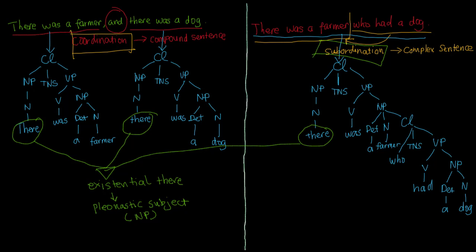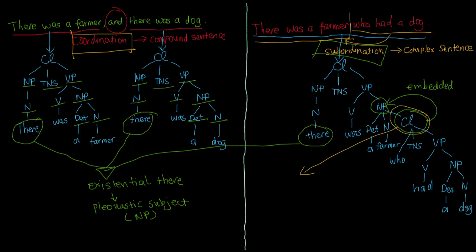Well, it is now clear from the diagrams that the complex sentence has a subordinate clause which is embedded or included within one of its constituent parts, in this case, the noun phrase. The compound sentence, on the other hand, has no such clause as a constituent part in either of its main clauses.